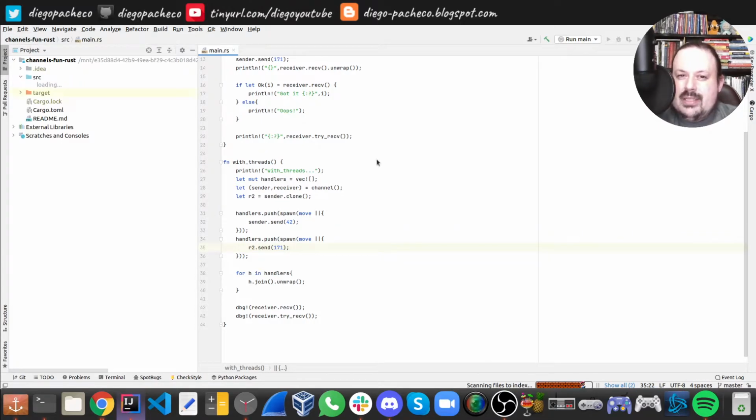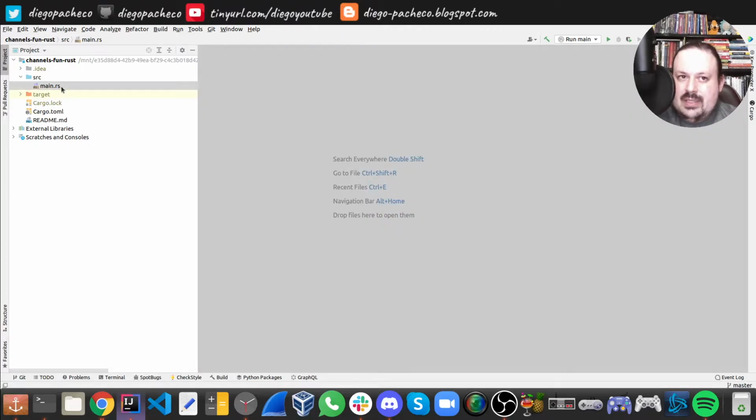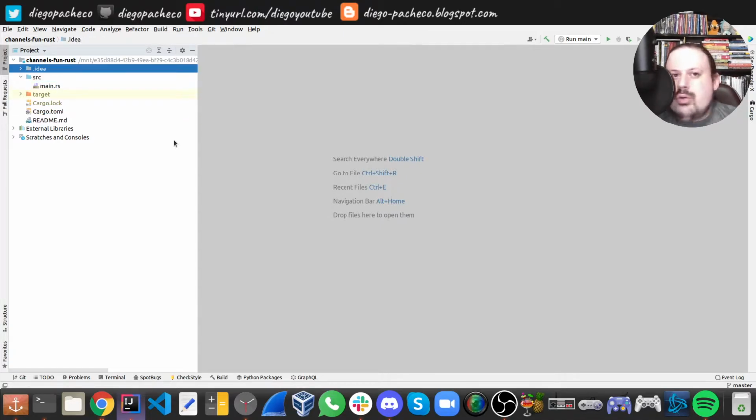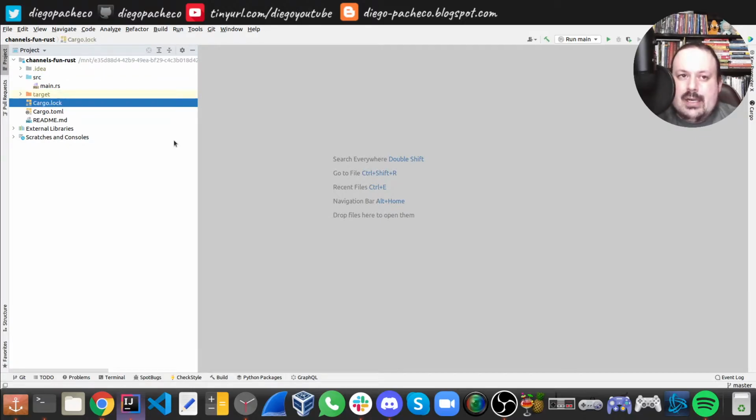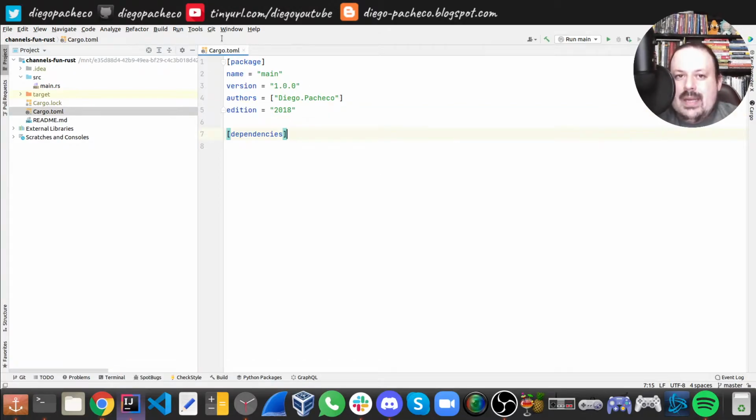You might be hearing something similar in Go, although Rust started with green threads but doesn't have green threads anymore, because Rust is a zero cost of abstraction language, and green threads have some coordination. As far as I remember, Tokio has something like that and some support for that. So here I have no dependencies.